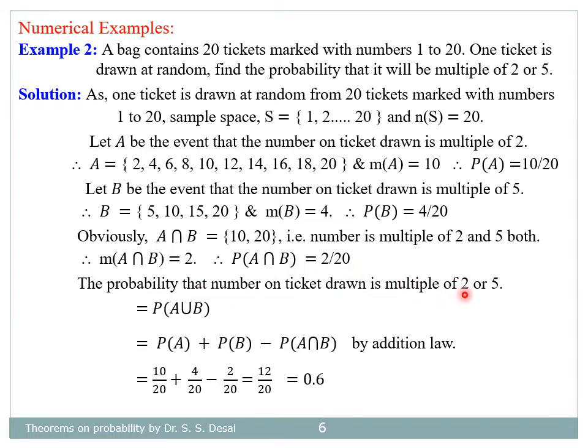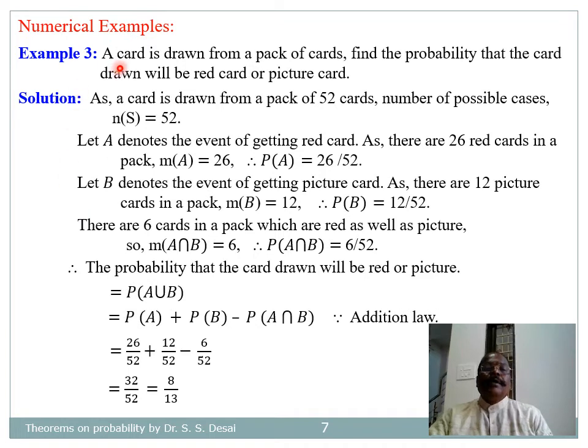Therefore the probability that the number on the ticket drawn is a multiple of 2 or 5 is equal to probability of A union B, that is equal to probability of A plus probability of B minus probability of A intersection B because of addition law, that is equal to 10 divided by 20 plus 4 divided by 20 minus 2 divided by 20, that is equal to 12 divided by 20, that is 6 divided by 10, that is 0.6.